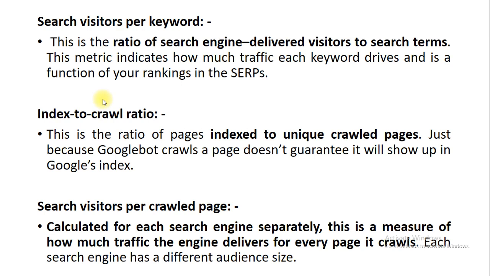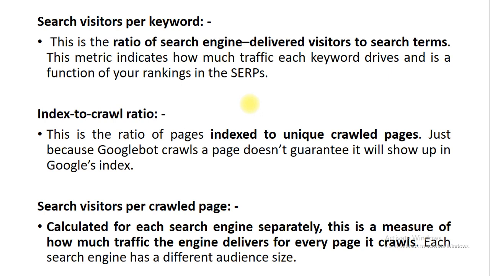In this topic, you have a calculation for each search engine separately, and it is a measurement of how much traffic the search engine delivers for every page it crawls. Each search engine has a different audience in sight.